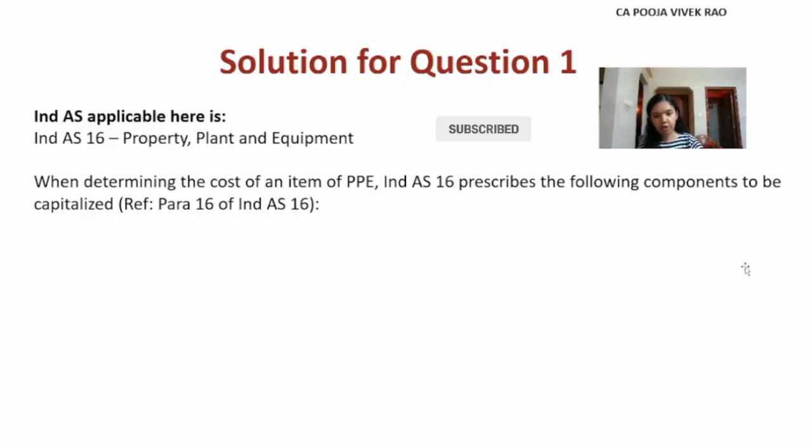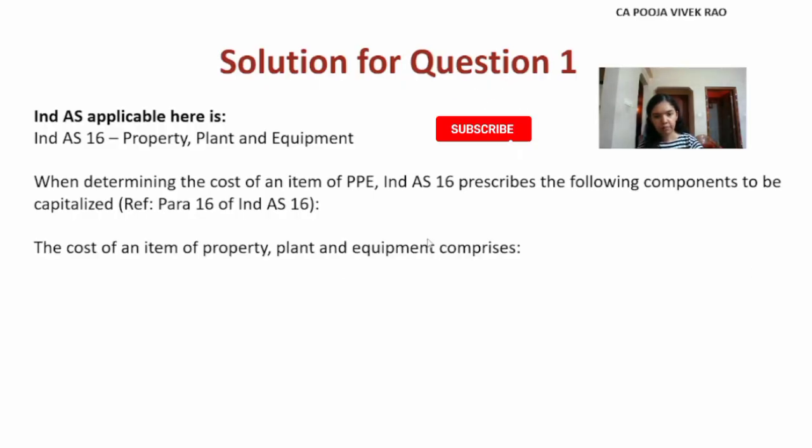So let's see what are those components. The cost of an item of PPE comprises of the following: its purchase price, including import duties and non-refundable purchase taxes after deducting trade discount and rebates.